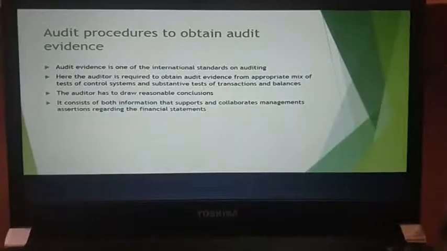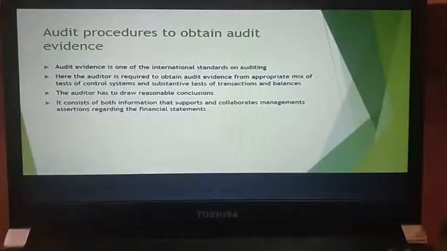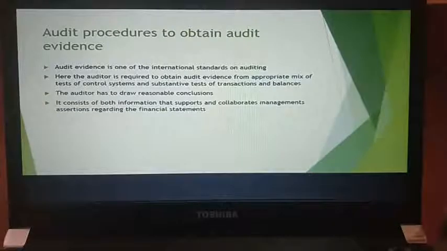The objective of the auditor is basically to plan and perform the audit to obtain appropriate audit evidence. Next, he should have sufficient material to support the opinion expressed in the auditor's report.